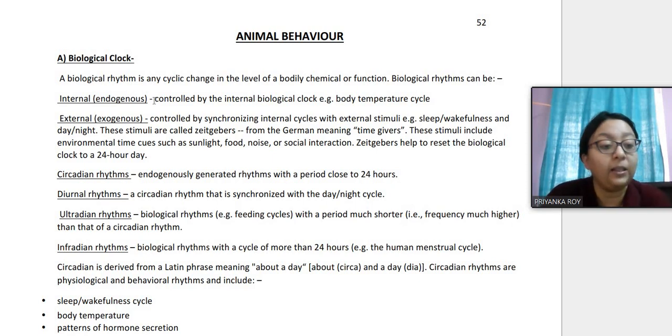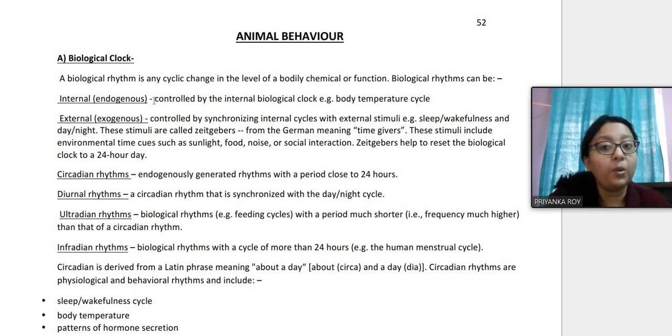Like we have a sleep cycle, we have a feeding cycle, we feel hungry at particular times. So this is our biological clock responding to whatever habits we have. So this clock can be internal or endogenous. That is, there is an internal biological clock, that is the body temperature cycle. So sometimes throughout the day, our body temperature can increase and sometimes it can decrease. This is very common in nature, and this happens internally and we do not even know about it because we can't feel it.